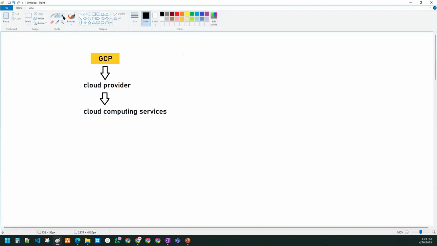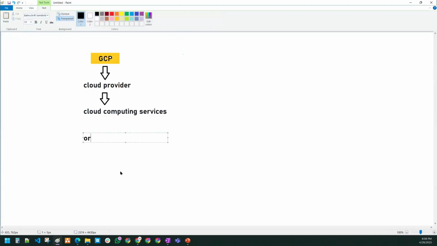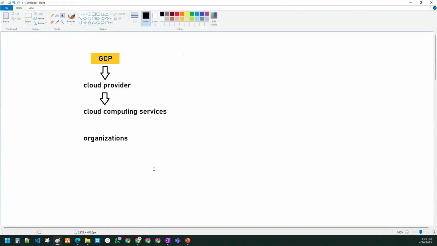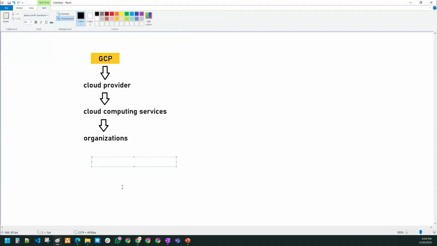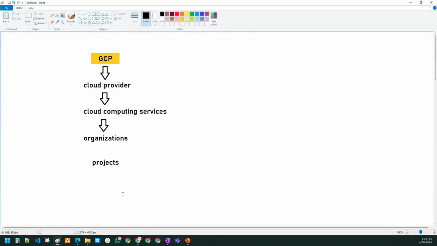For whom, sir, is it providing? It is providing to organizations. Right? So what is the advantage to these organizations? Organizations don't have to set up the infrastructure for their projects, because there will be plenty of projects in the company. To fulfill their project requirements, they don't have to set up any infrastructure now, because every project requires two things.